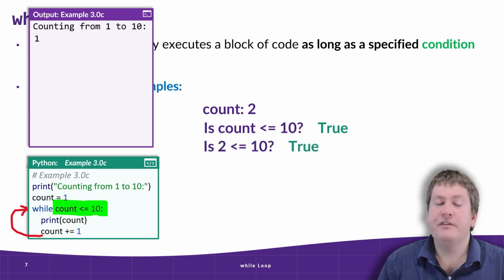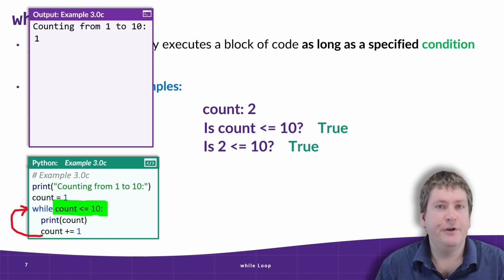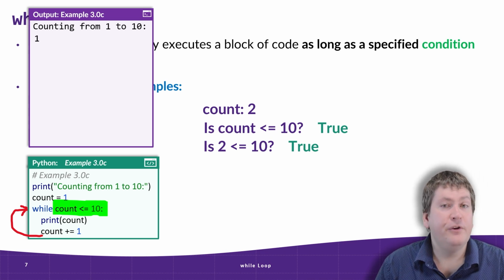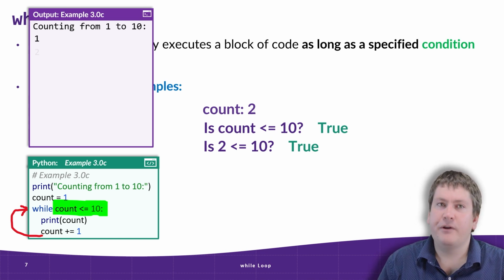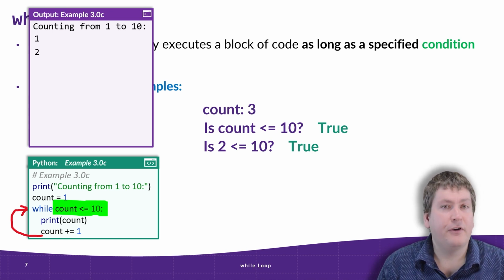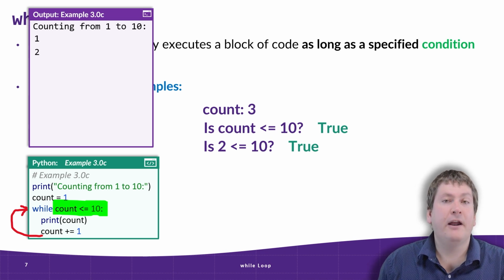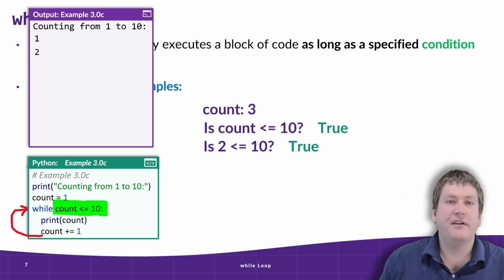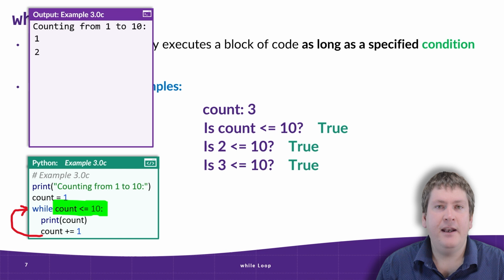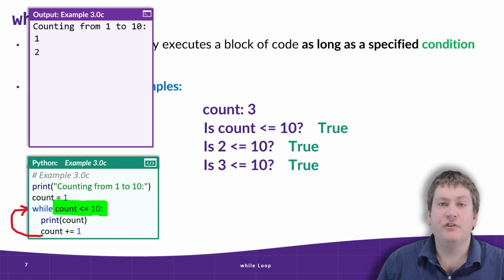When the loop restarts, we check the condition again. And now that count's been incremented to 2, the condition is 2 less than or equal to 10? And that's true, so we're going to enter the loop again, and the first thing we do is print out the value of 2, because that's currently what's in count, and then increment count to 3. The loop restarts again, and the condition is checked again. This time it's 3 less than or equal to 10, which is still true.